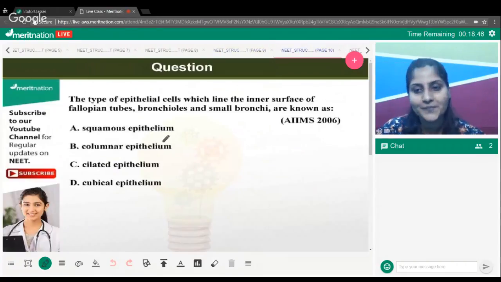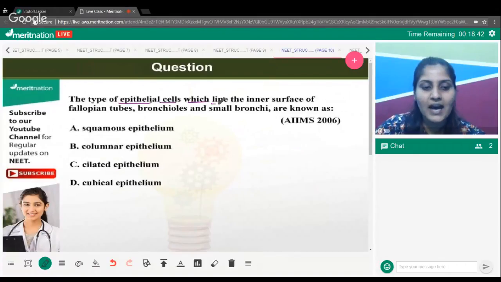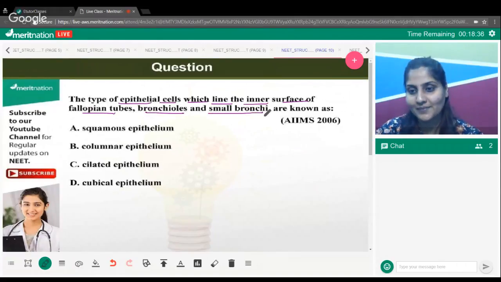Next question now. The type of epithelial cells which line the inner surface of the fallopian tube, bronchioles, and small bronchi are known as.